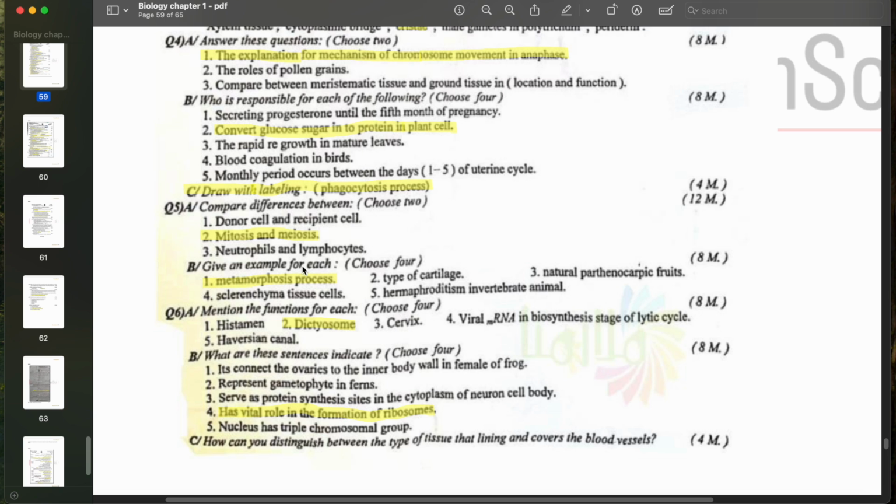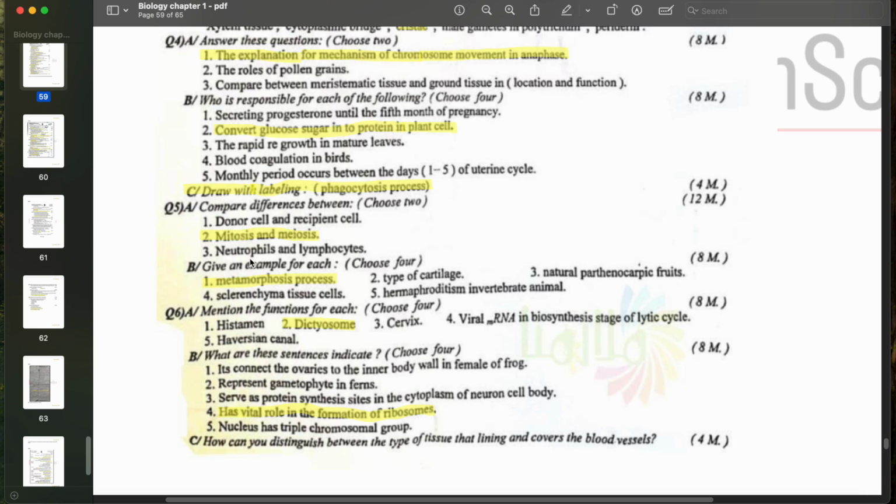Question 5a. Comparison question. Compare the differences between mitosis and meiosis. So, what we are going to say here are the main points that we discussed during mitosis and meiosis. I kept telling you that during mitosis, only one cellular division is happening.